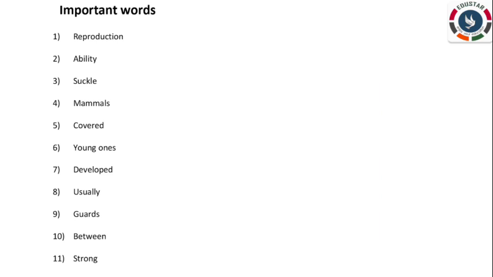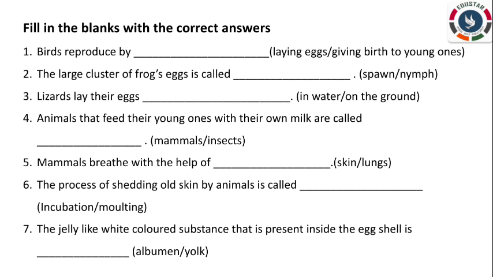First one, important words. Here I have given 11 words from page number 19. Now after this you are going to write the words from 20, 21, 22 also. Next one, fill in the blanks. We'll discuss the answers. Birds reproduce by dash, laying eggs or giving birth to young ones. The answer is laying eggs. The large cluster of frogs' eggs is called spawn or nymph?